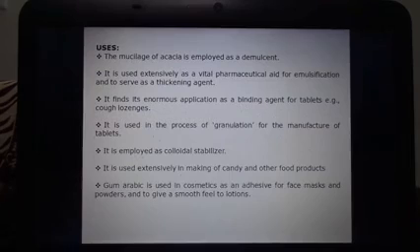If we talk about the uses of acacia, it is used as a demulcent, as a pharmaceutical aid for emulsification, and as a thickening agent. It is also used as a binding agent for tablets and cough lozenges. It is used in the process of granulation for the manufacturing of tablets. It is employed as a colloidal stabilizer. It is used extensively in making candy and other food products, and it is also used in cosmetics as an adhesive for face masks and powder, and to give a smooth feel to lotions.